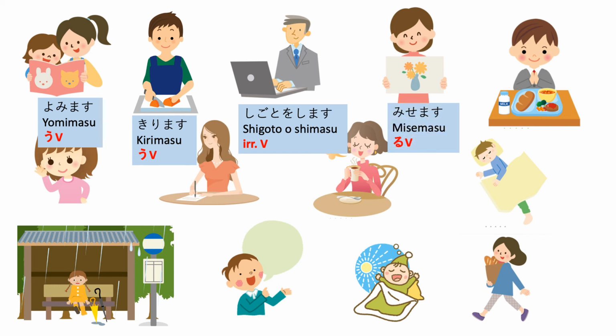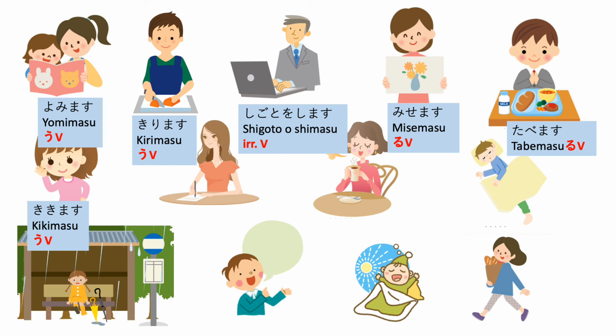Next, 見せます. This is a る-verb. So for dictionary form, drop ます and add る. So 見せる, te-form 見せて. もう一度, 見せます, 見せる, 見せて. Next, 食べます. Again, る-verb. 食べる, and 食べて. もう一度, 食べます, 食べる, 食べて.